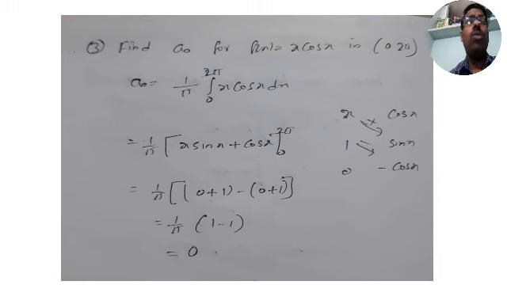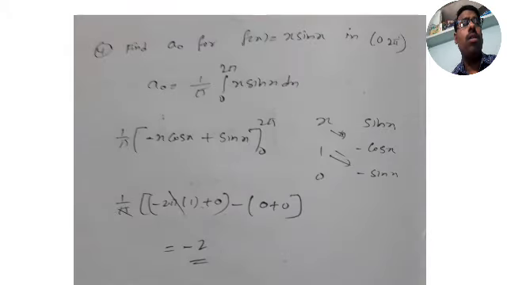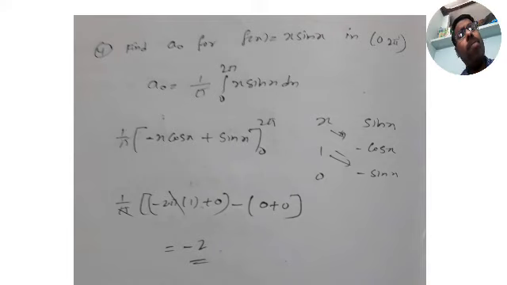Note it down so that we can move on. Only 20 minutes to go. This is the a naught problems we are doing. Find a naught for f of x equal to x into sin x in 0 to 2 pi. A naught is equal to 1 by pi, integral from 0 to 2 pi of x into sin x dx.